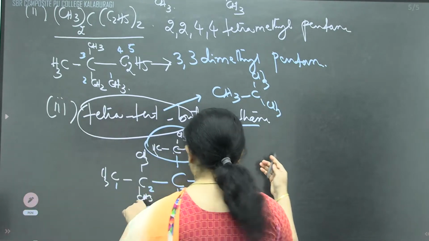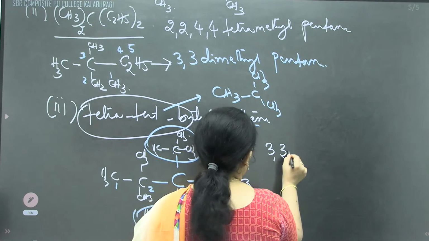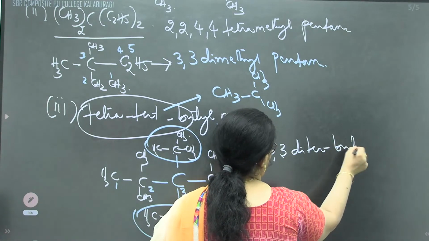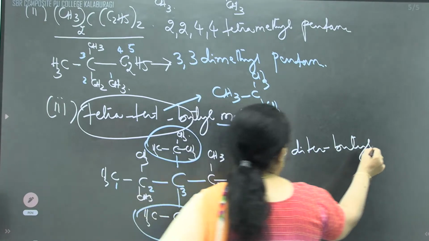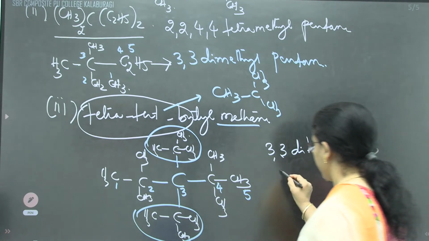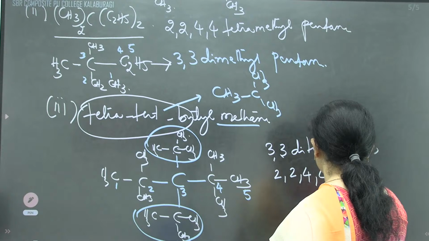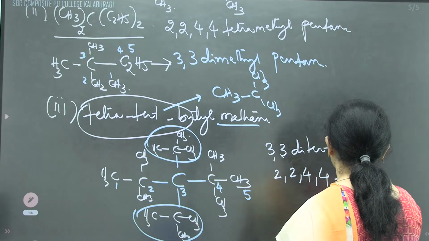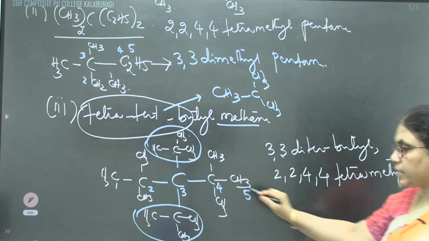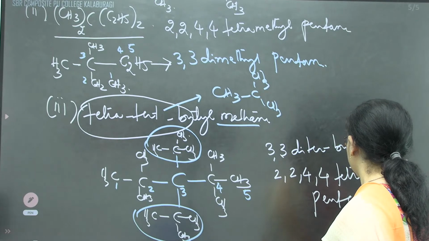What should I write here? 3,3 ditertiary butyl. Then 2,2,4,4 tetramethyl. How many carbon atoms are there in the parental chain? The parental chain has 5 carbon atoms. I can write it as pentane.